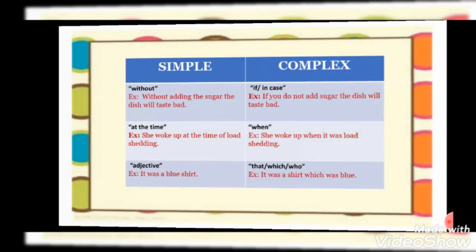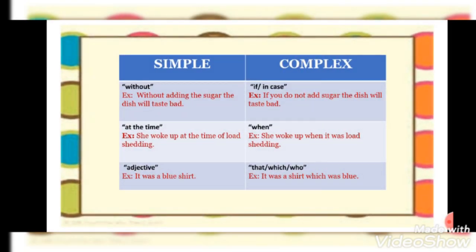Now let's go to the next rules. Without. If in a simple sentence, without is there, in the complex sentence, if or in case will be added. Example: without adding the sugar, the dish will taste bad. Complex sentence: if you do not add sugar, the dish will taste bad.